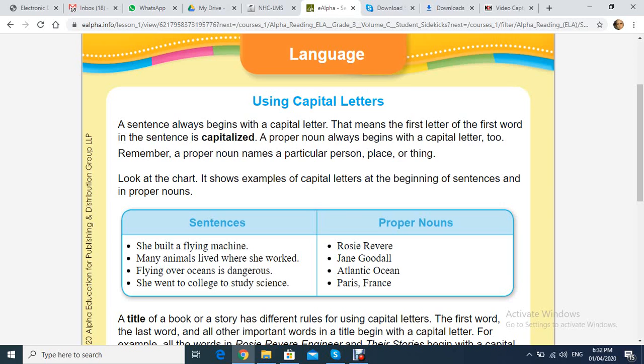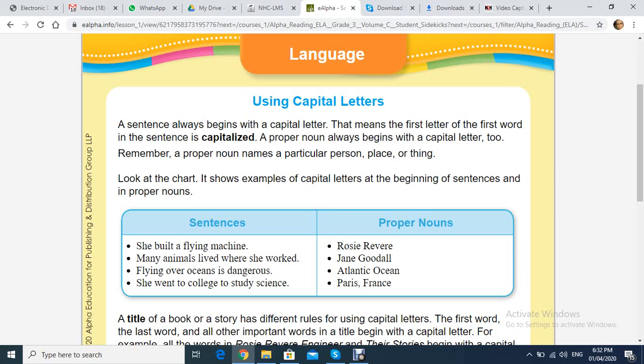The lesson of today is also about punctuation, but it's not about marks. It's about capitalization, or using capital letters. Okay? Before we start, we have an important question.